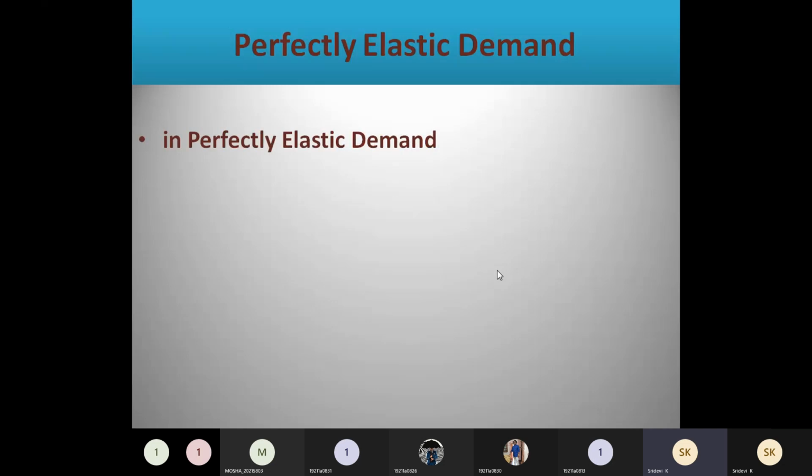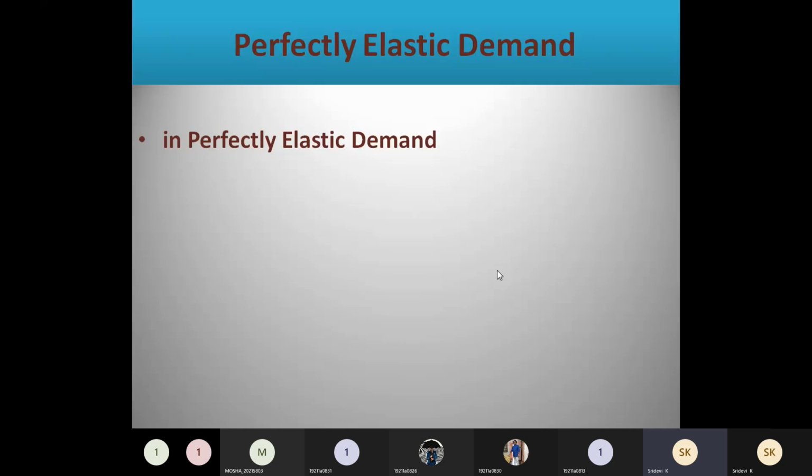Whenever you see perfectly cases, either price will be changing or demand will be changing; any one will be changing. When demand changes, it is elastic demand. If it is elastic demand, demand will change. If it is inelastic demand, price will change. You have to keep this point in mind.